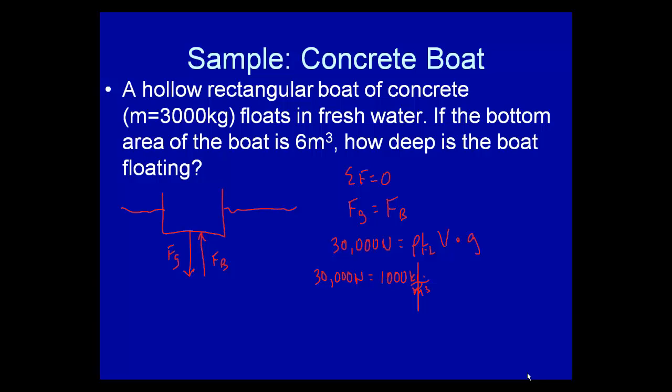Volume, I'm going to make a neat substitution for volume. Volume for any material is found as area times height. In this case we're talking a rectangle, so it's length times width times height. So I'm going to put area times height in place of volume, times g, which is 10 meters per second squared. I'm trying to solve for height. I know area. So 30,000 newtons is equal to 1,000 times 6 meters squared times h times 10 meters per second squared. h is equal to 0.5 meters.